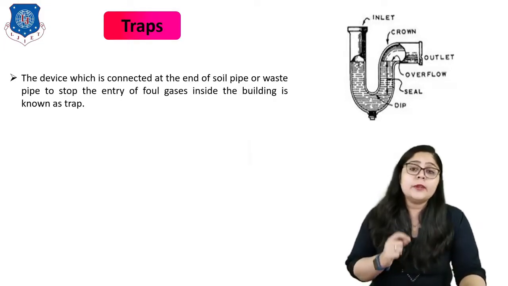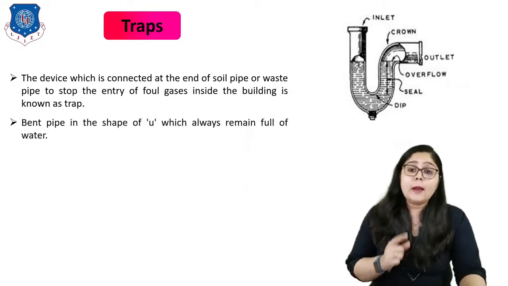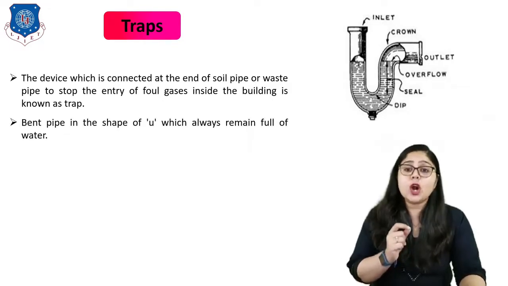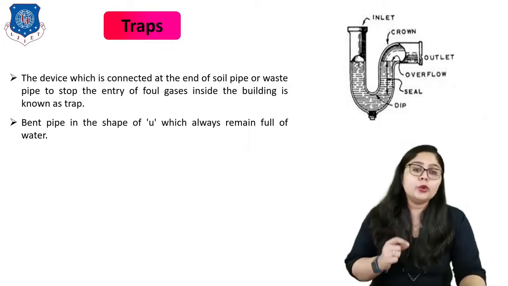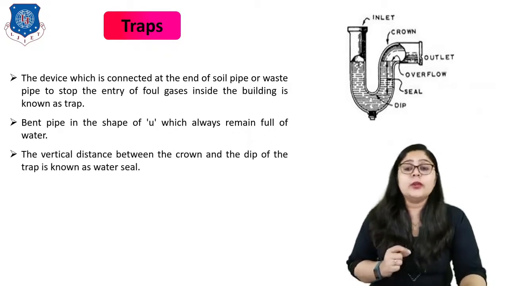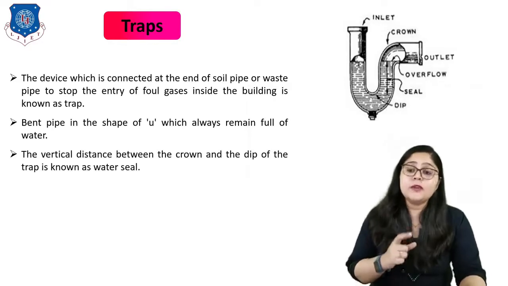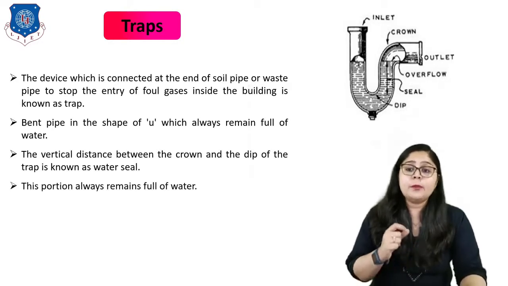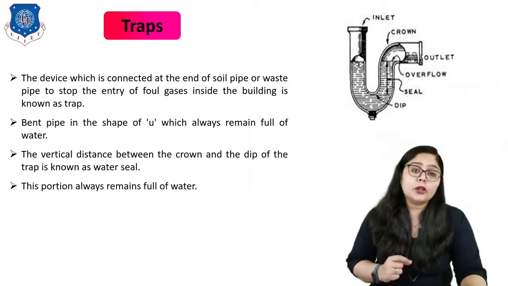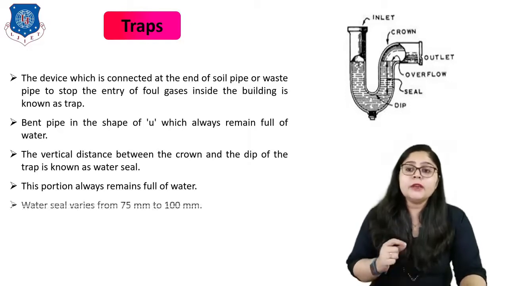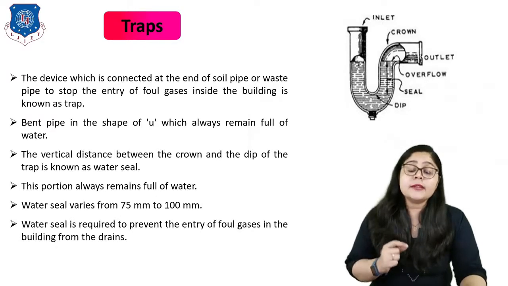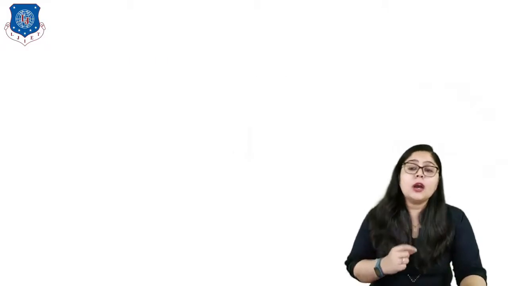Here you can see a clear picture of a trap. It is a bent pipe in the shape of U which always remains full of water, as is known to us. The vertical distance between the crown and the dip of the trap is known as the water seal. This portion always remains full of water, as we already know. We have observed this kind of condition in our houses. The water seal varies from 75 mm to 100 mm. Water seal is required to prevent the entry of foul gases into the building from the drains. So this is very important. So that is all about traps.